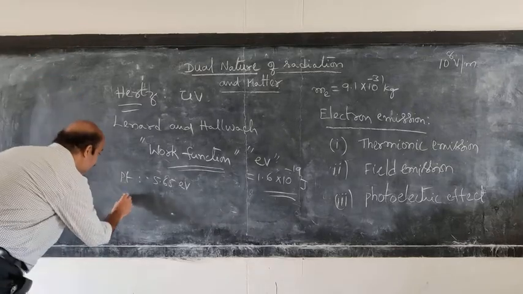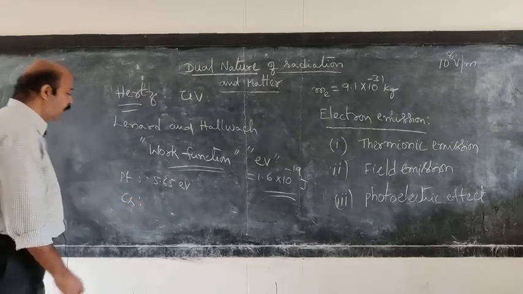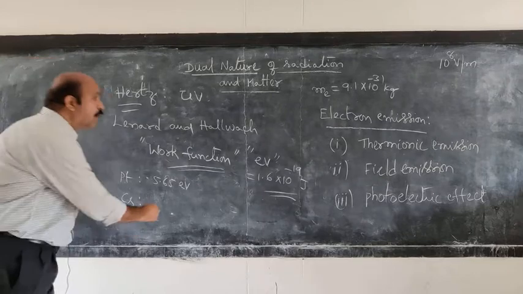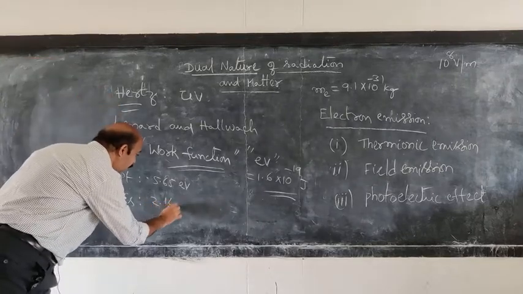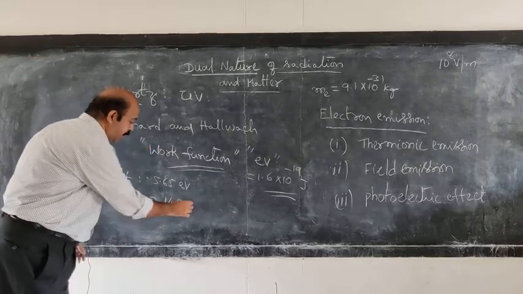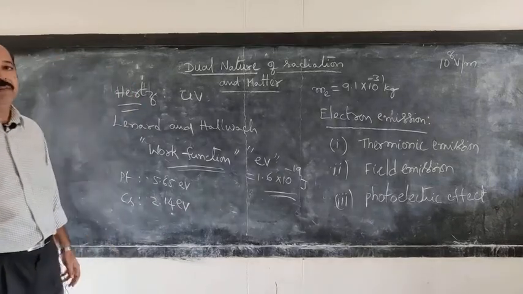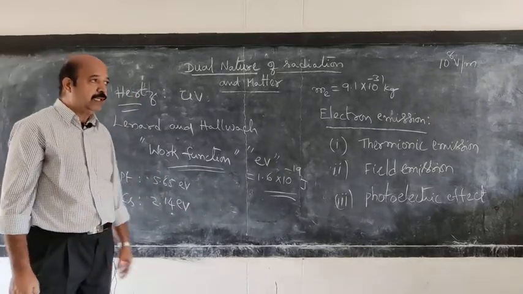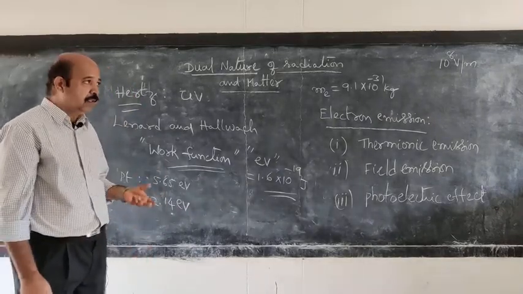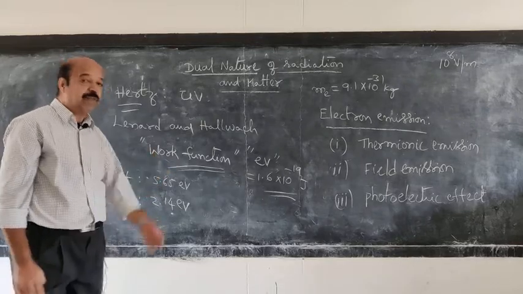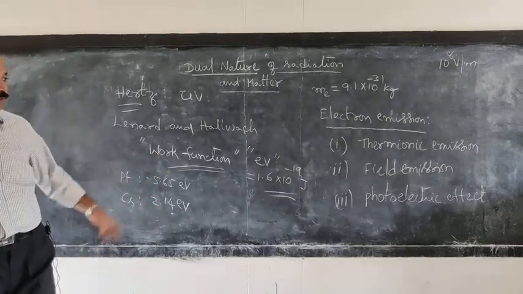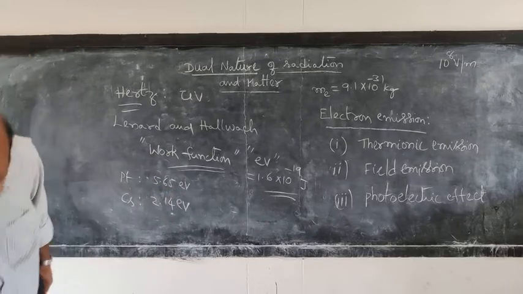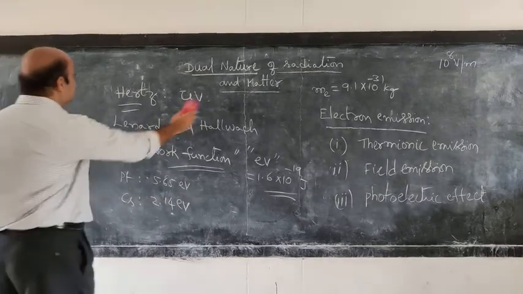Whereas cesium has a very low value, of the order of 2.14 electron volts. So depending upon the type of metal used as emitter, the minimum energy required changes. Now we will go to the actual topic, the photoelectric effect.